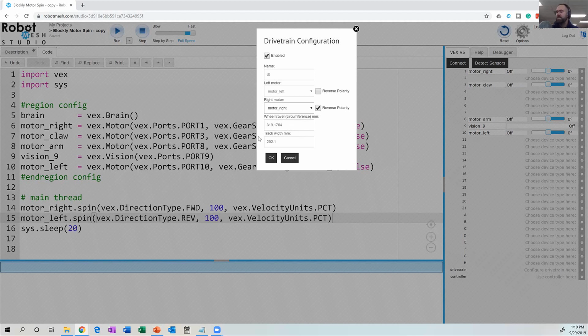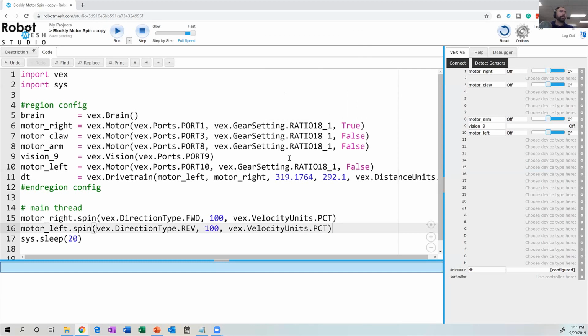If your robot is anything other than the V5 Clawbot, for example if you have a wider or narrower driving base, you may have to toggle these numbers to get the right kind of movement behavior. But for now, because I am using the default VEX Clawbot, I'm just going to accept the defaults here. You can see that it has reversed polarity for me, which isn't a big deal. If I've already reversed polarity, it will just ignore my first reversal, so don't get stressed out about that. Hit OK, and now I have a drivetrain object.